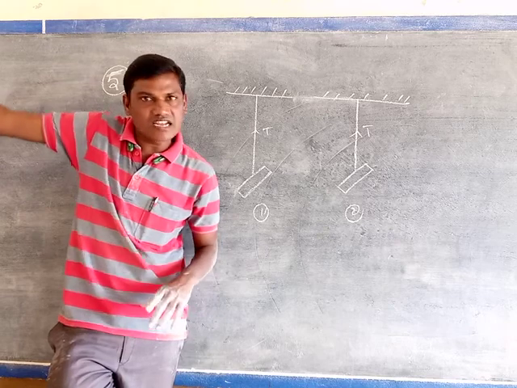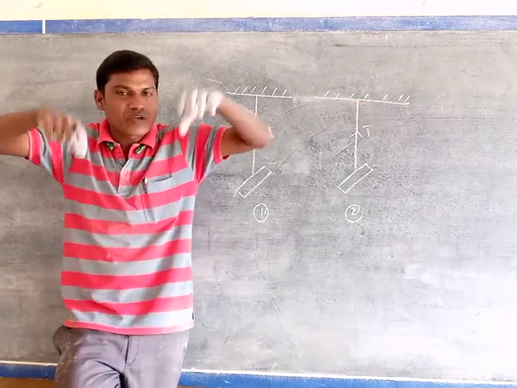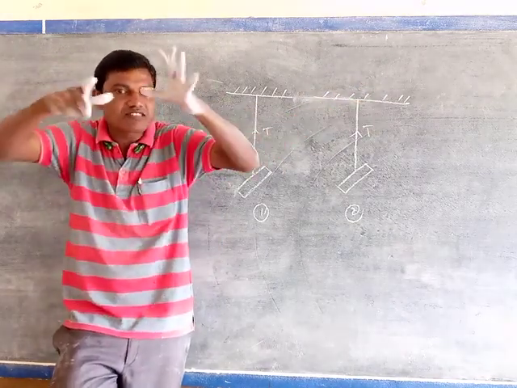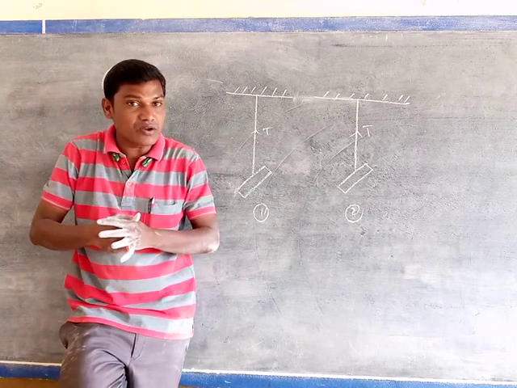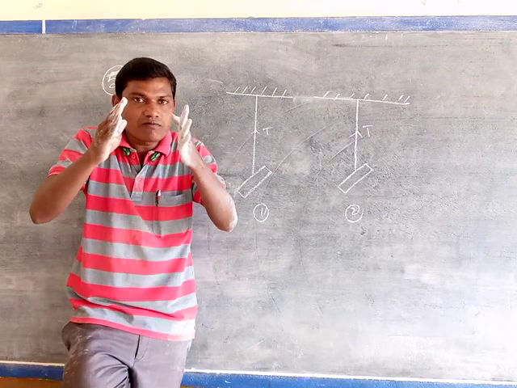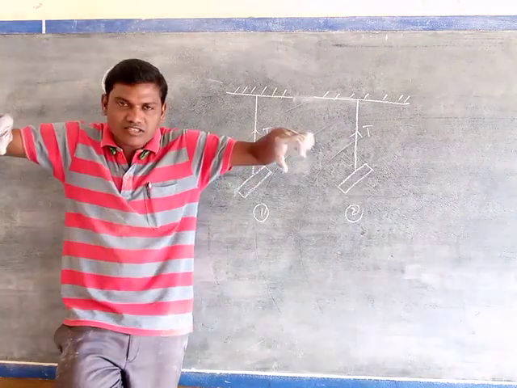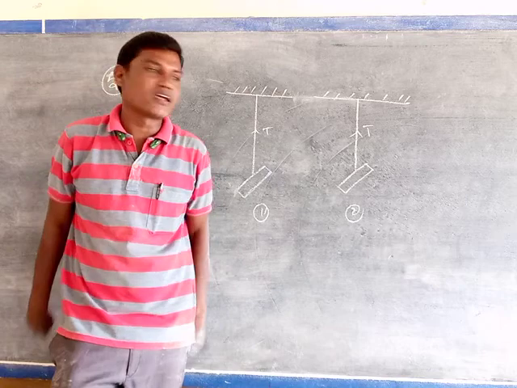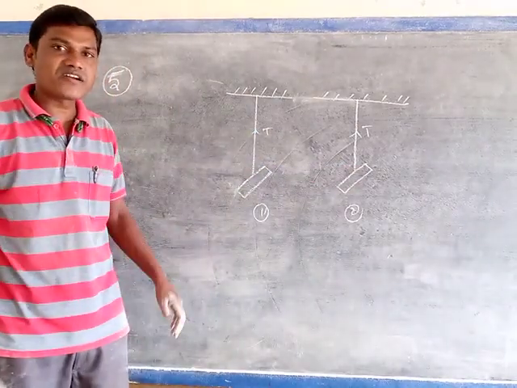We know that this is the north, this is the south. That's why, along the north-south direction, the Earth's magnetic field is there. Due to that, only a magnet will always come to the north-south direction, but not a steel bar. The steel bar will show some different directions.